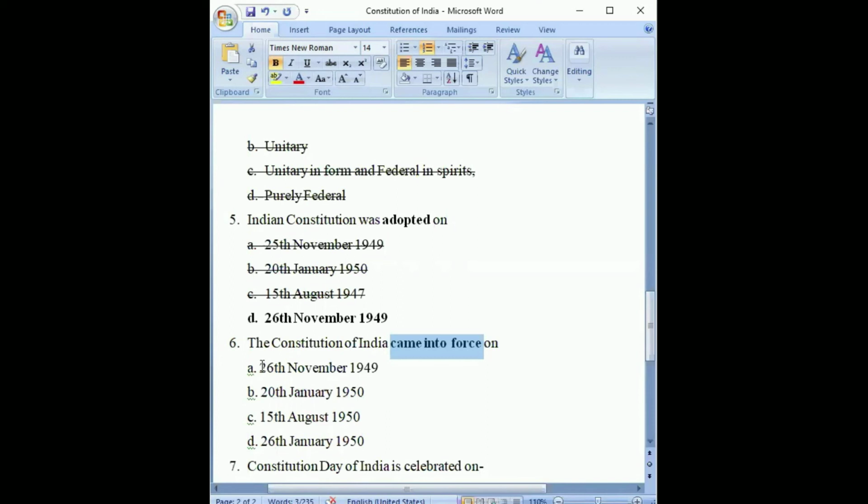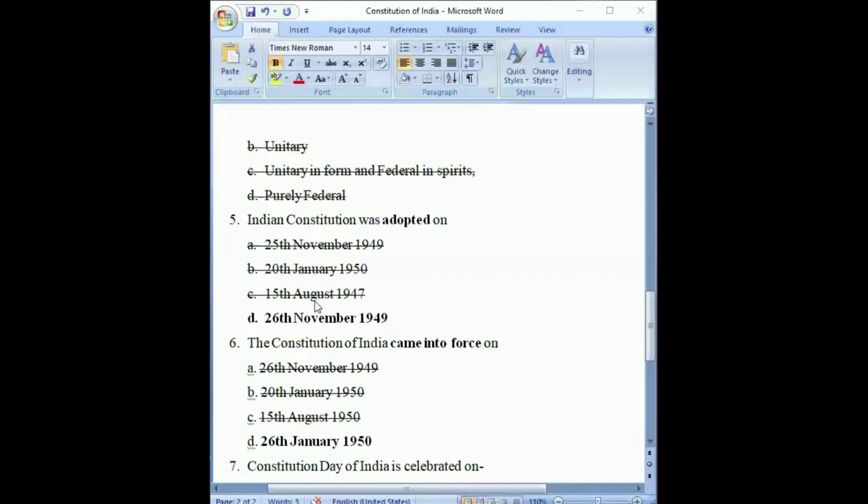So the first option is definitely not the correct one, right? It is the date of adoption only, not when the Constitution of India came into force. The second, 28th of January 1950, is also not the correct option. 15th August 1950, again not the correct option. So we are left with 26th of January 1950. This is the correct option that we will have to select. It is the date when the Constitution of India came into force.